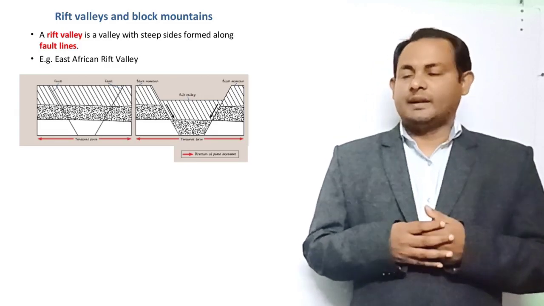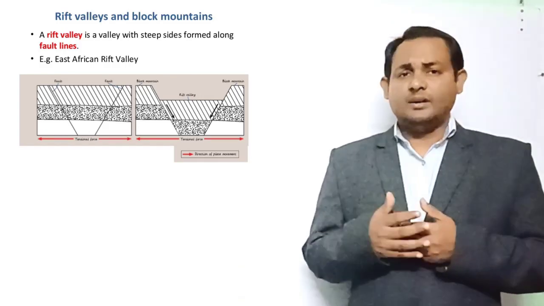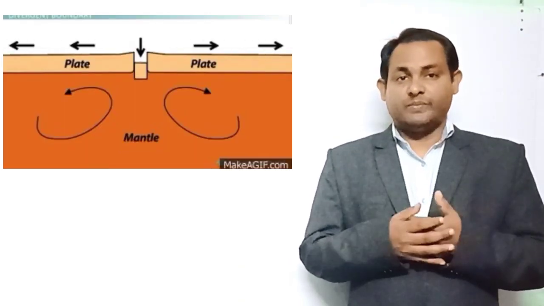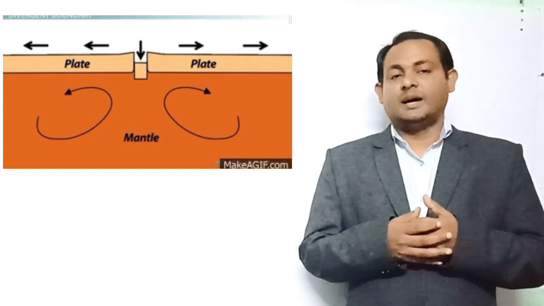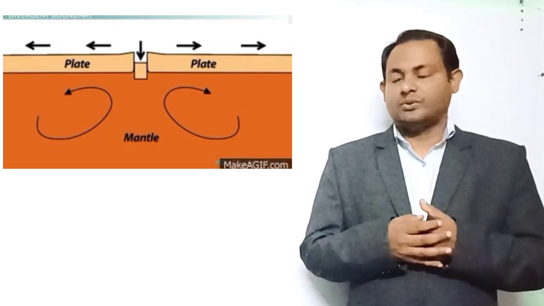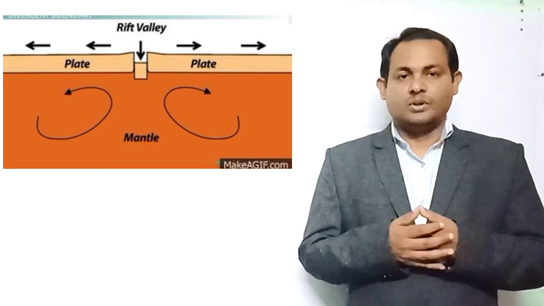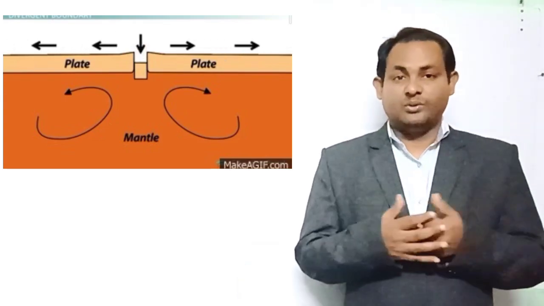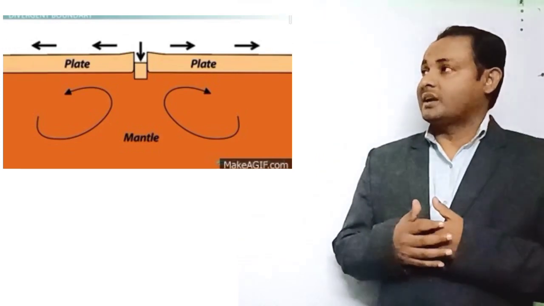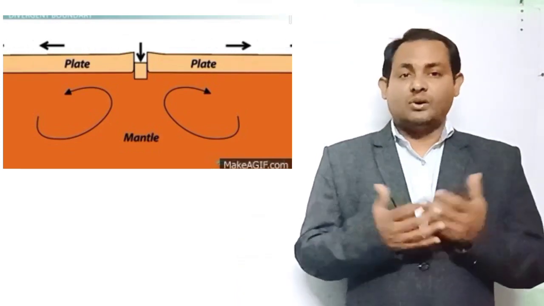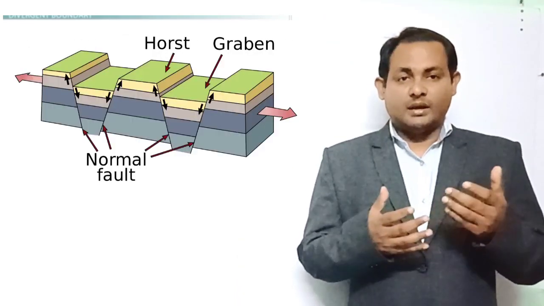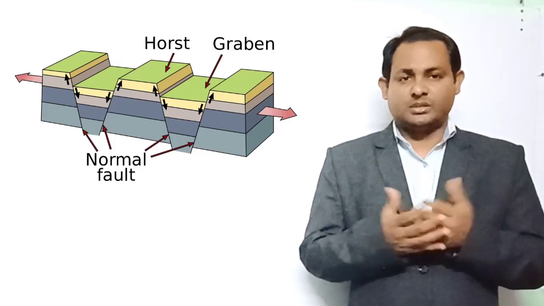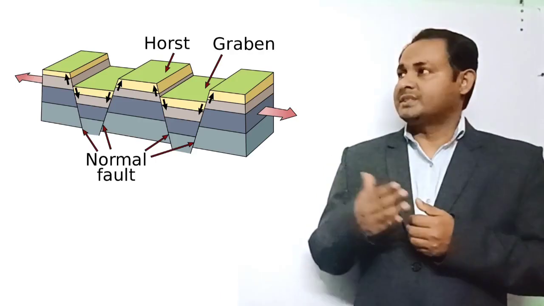See now my video. And also there are the Rift Valley and block mountains. A Rift Valley is a valley with steep sides along a fault line. An example is the East African Rift Valley; in this video you can see the East African Rift Valley. And also there are different positions and situations in this context that we will watch now.